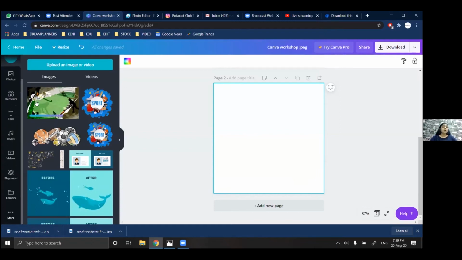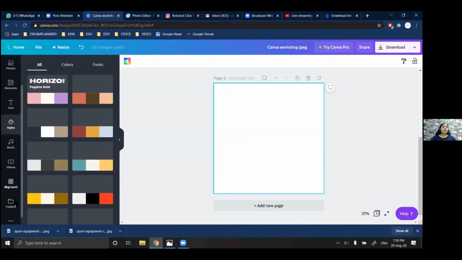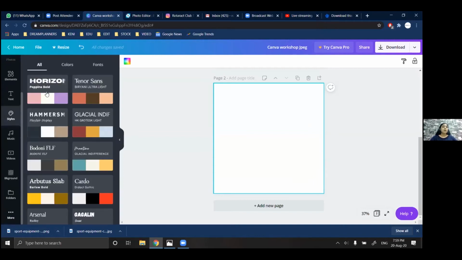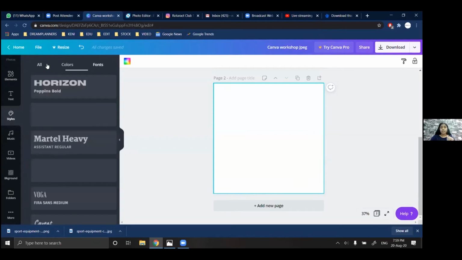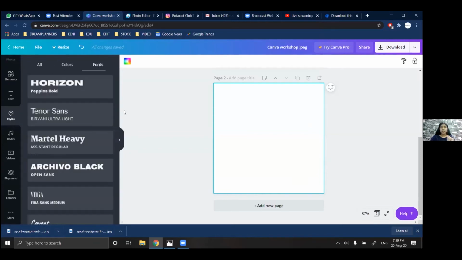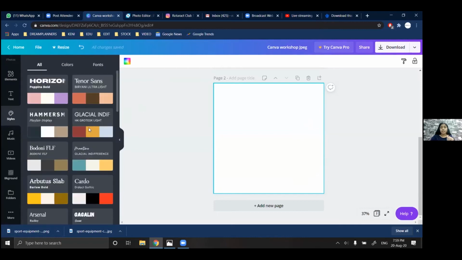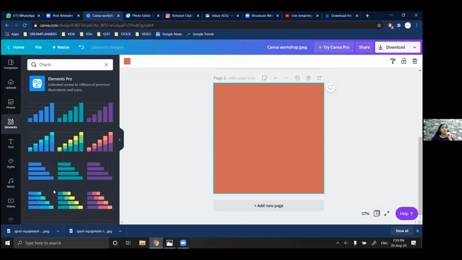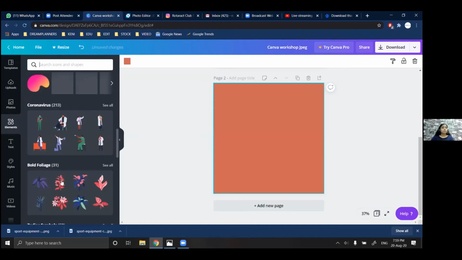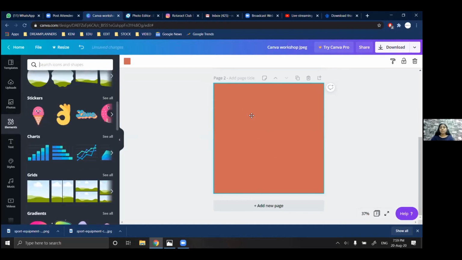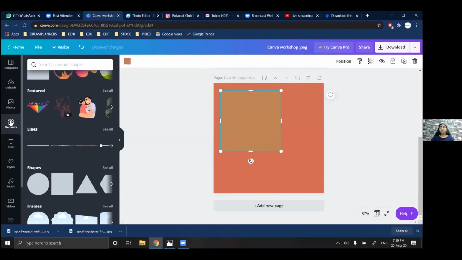Okay, by the way, they have the styles options under more, from which you can select a predetermined color combination and font style. So if I'm choosing this, and I'm going to add any element, suppose I'll add a shape, okay, I'll add this. So it will come with the predetermined color combination that you have selected.